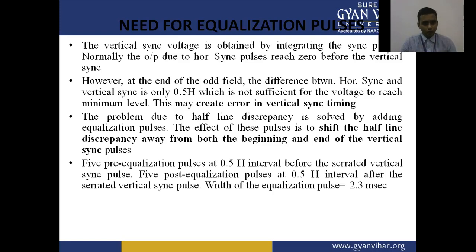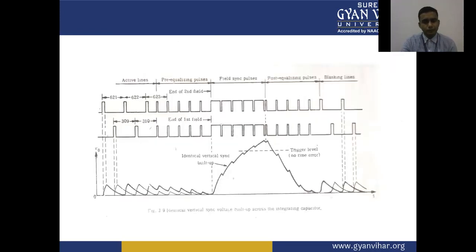Five pre-equalization pulses at 0.5 H interval before the serrated vertical sync pulse. Five post-equalization pulses at 0.5 H interval after the serrated vertical sync pulses. Width of equalization pulses equals 2.3 microseconds. This is the vertical sync pulse going up across the integrator capacitors.